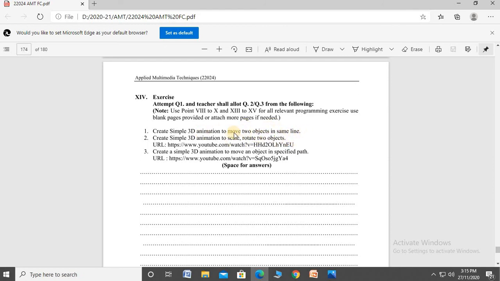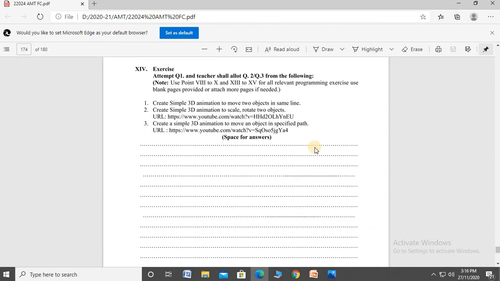Okay. For this question, on YouTube, videos will be displayed, watch it. And also second question and third question, give this YouTube URL. Go to this URL and watch the video. That video shows how to move objects in a specific path, and how to scale and rotate the objects. Okay, so that's the URLs. Watch it, means you understand how to use the Blender software, or how to create the 3D animation objects. Okay, these are the 32 practical.